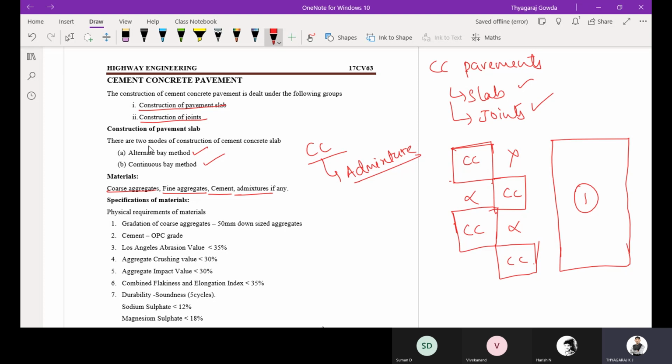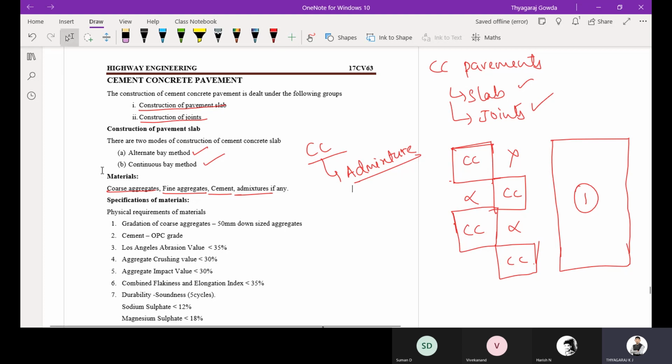It may be a water retaining admixture, super plasticizer or air entraining agent. Any type of admixture can be used in the construction of rigid pavement. The cement concrete mix is prepared using coarse aggregates, fine aggregates, water, cement and admixtures if available.